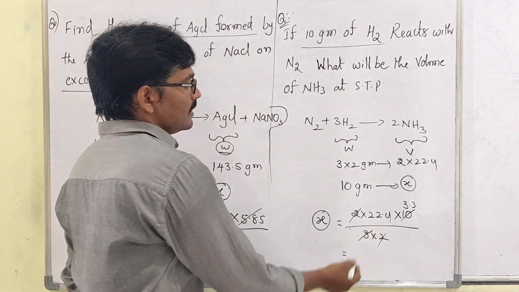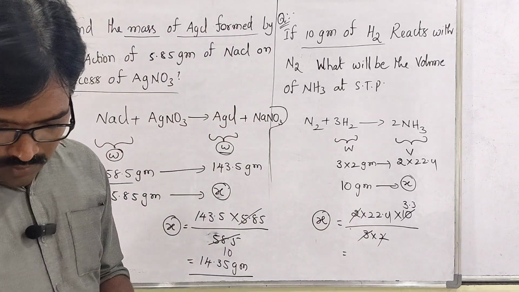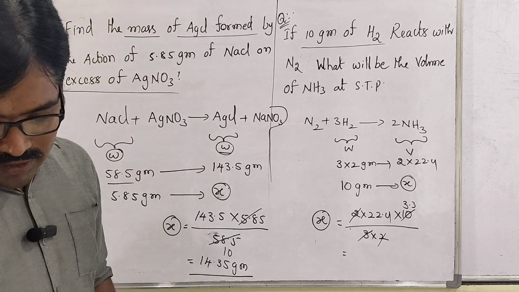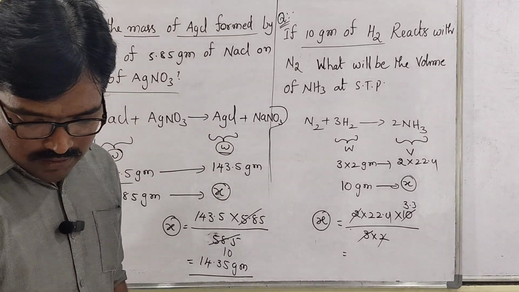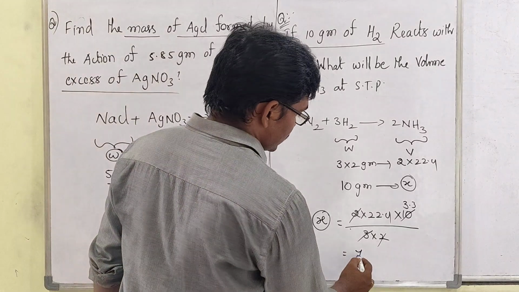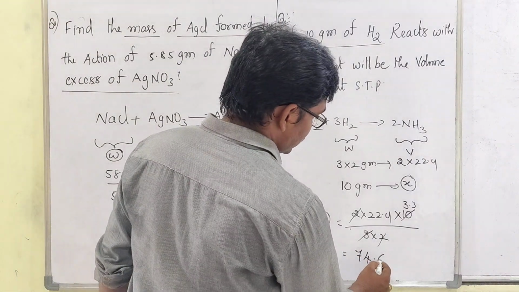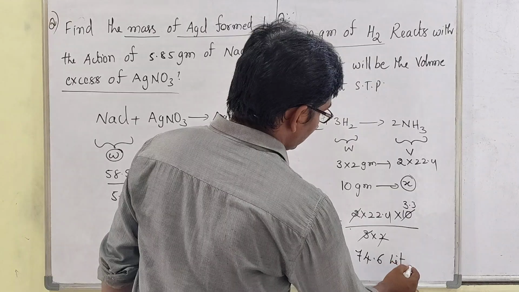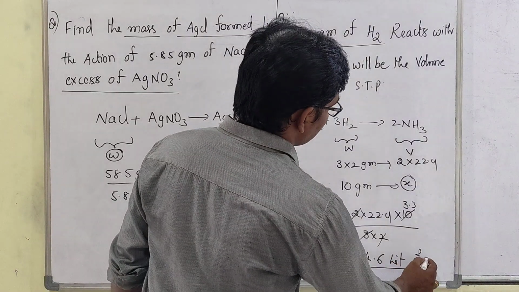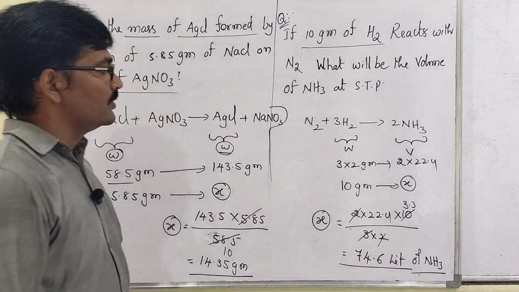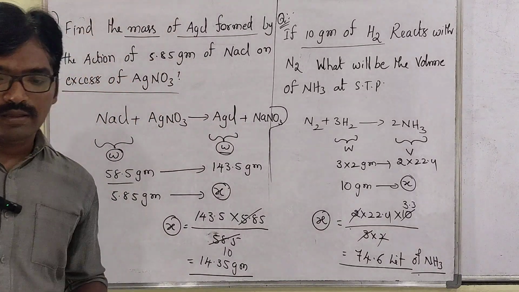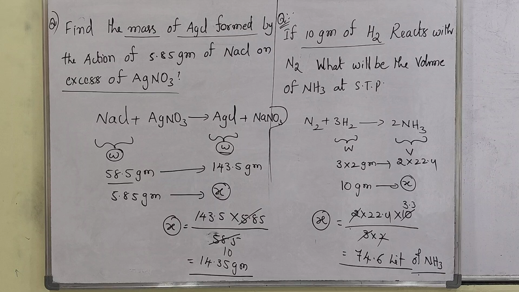Then when 22.4 is multiplied with 3.3, you can get 74.6. 74.6 liters of ammonia you can get. You have to note that. Okay, next question we'll see.